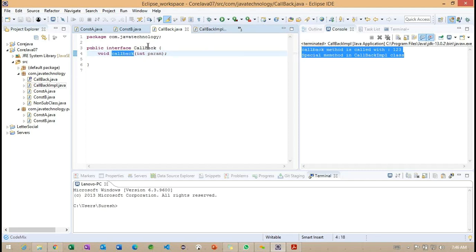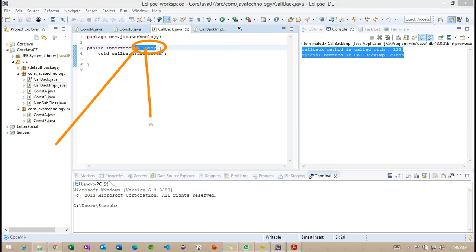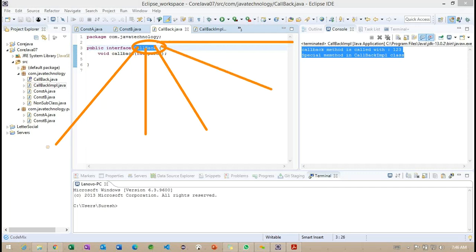But if you carefully observe, imagine this particular callback is implemented in around 5 implementation classes here. The 5 implementation classes have their own implementation logic. So there is no common logic here, and all of them contain unique information. So if you want to access it here, what exactly are we going to do?